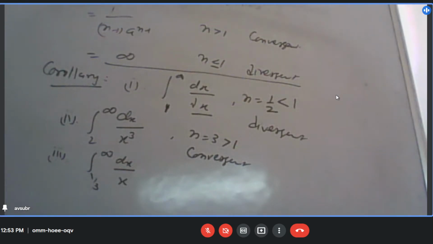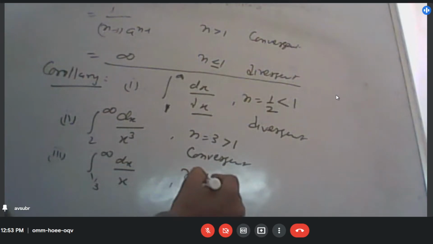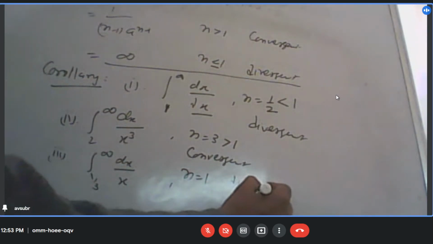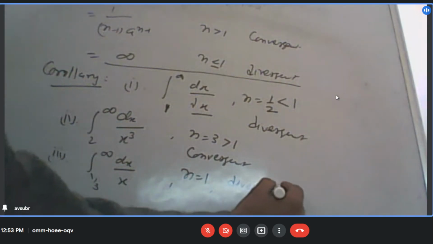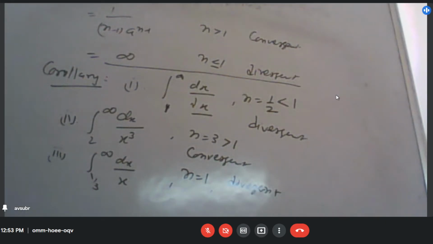What should it be? Divergent or convergent? Divergent, sir. Why? Sir, n is equal to 1, and for n equal to 1, this type of integral is divergent. So directly I can say from it that it will be divergent. I hope it is clear. Yes, sir.